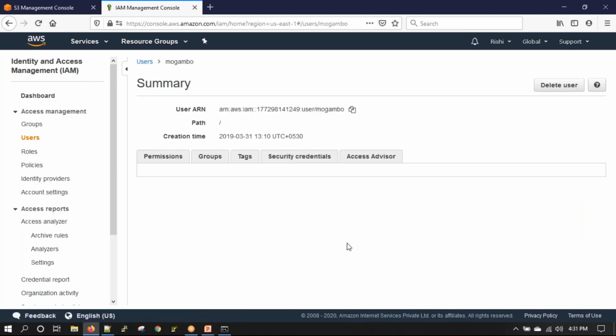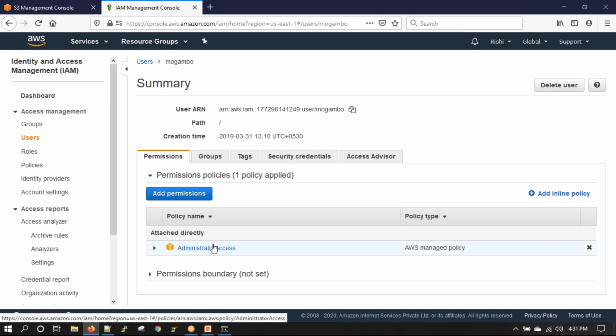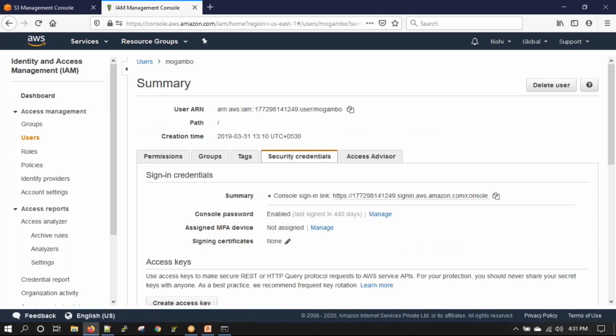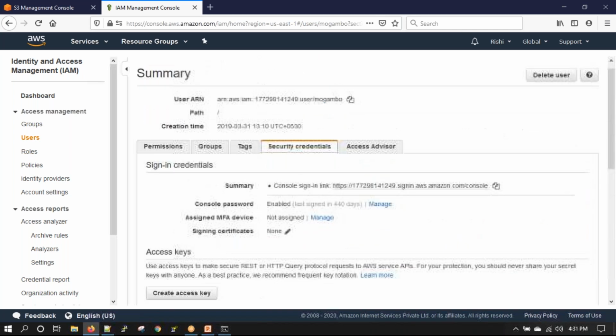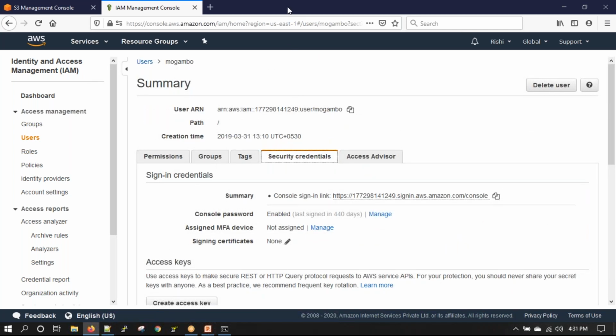Okay, not sure which user is being used. So I'll probably use this user's access key ID, security credentials. Okay, so I'm going to pause sharing for a minute. I'll generate new credentials and then I'll start it again.